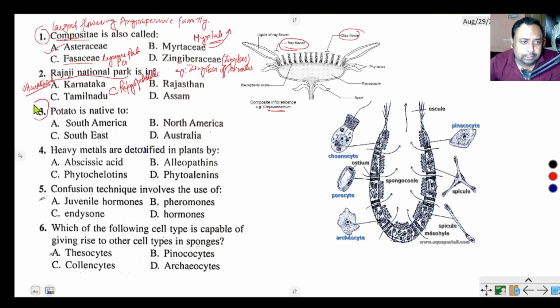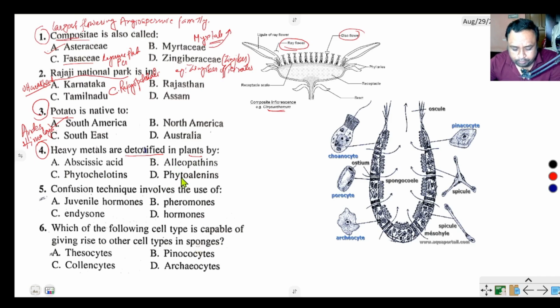Question number 3. Potato is native to South America, North America, Southeast Asia, or Australia? Potato is native to South America, from the Andes. Next question.